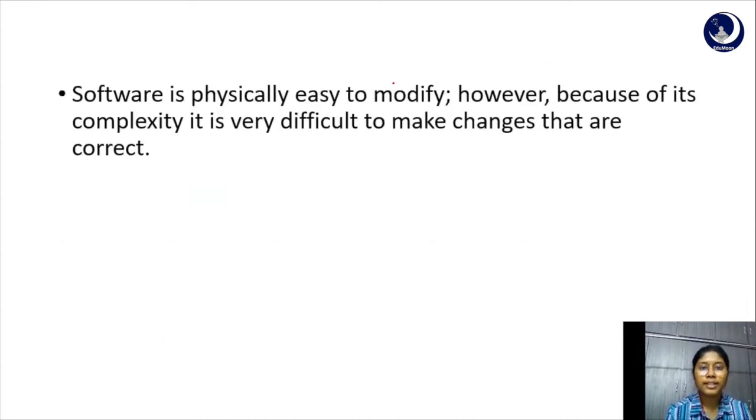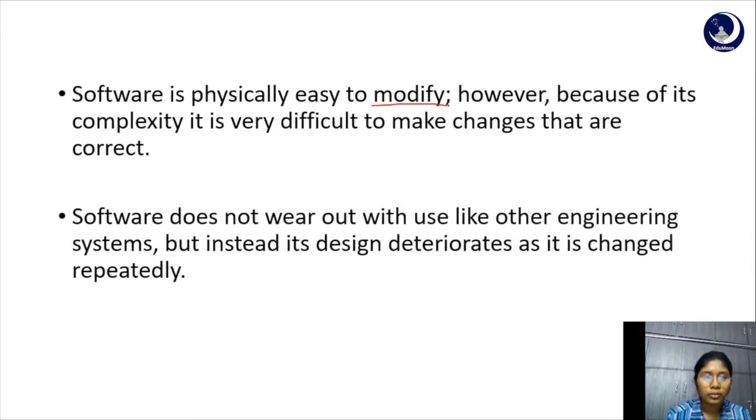And software is easy to modify. Since it is easy to modify, we often make many modifications. The actual pain resides in finding an error and rectifying the error in correct way. So, like we discussed above, software does not wear out unlike other engineering systems, but its design worsens as it changes repeatedly. So, when you encounter error after error, what would you do? You would modify it again and again.